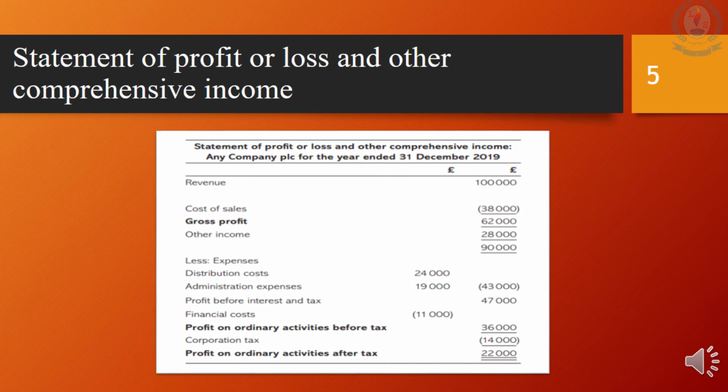Corporation tax is the amount of tax paid to the government. This is recorded after the profit on ordinary activities before tax. Profit on ordinary activities after tax is the remaining profit after deducting the corporation tax from the profit before tax. The profit after tax will be distributed among the shareholders as dividends.